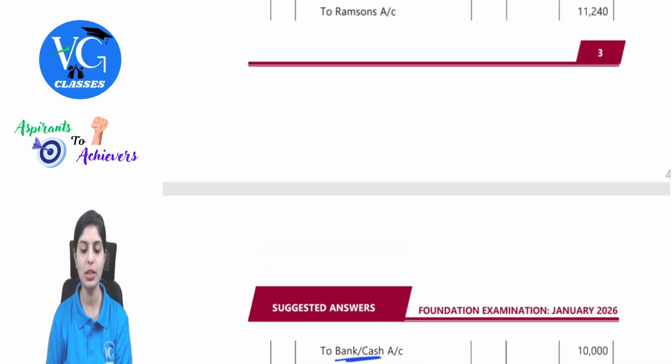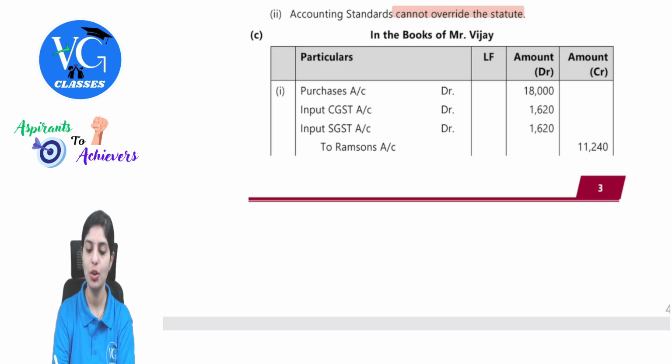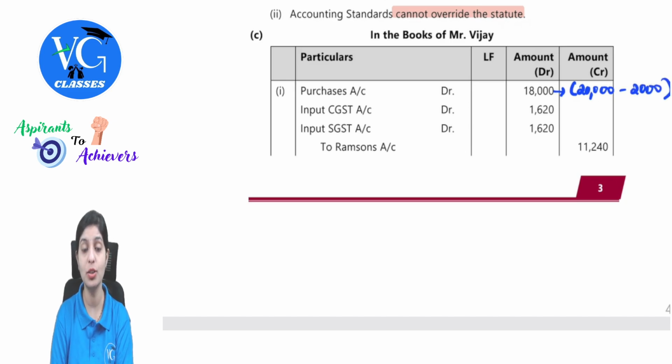Now let's understand how the amounts have been arrived at. The transaction amount was 20,000 and there is a 10% trade discount. So on 20,000, if I apply 10%, it will be 18,000. That is 20,000 minus 2,000. On this, I will charge GST. Let's not commit the mistake of applying it on 20,000. The rate of GST was 9%. So on 18,000, if I apply 9%, it is 1,620 each for CGST as well as SGST.